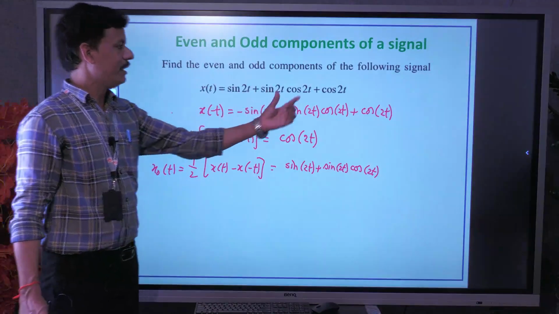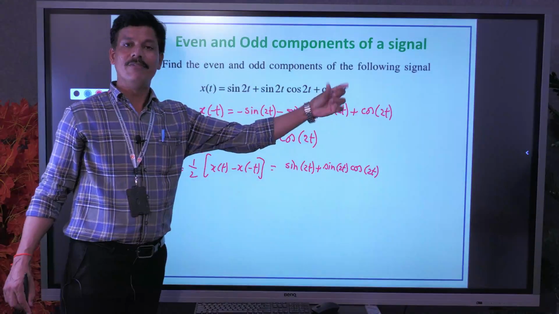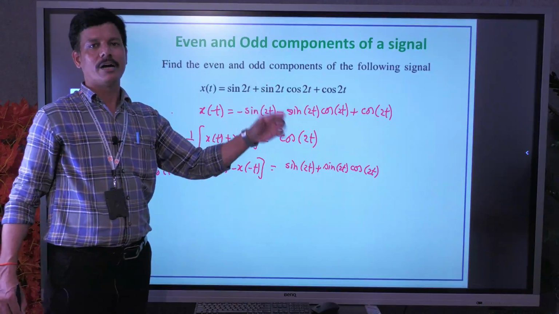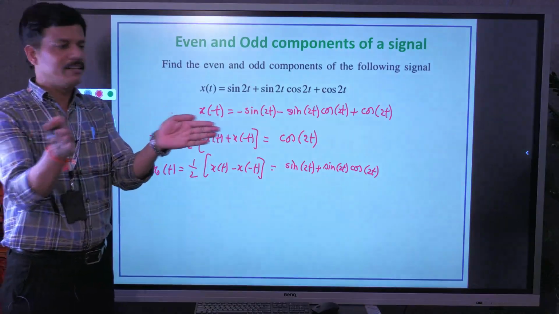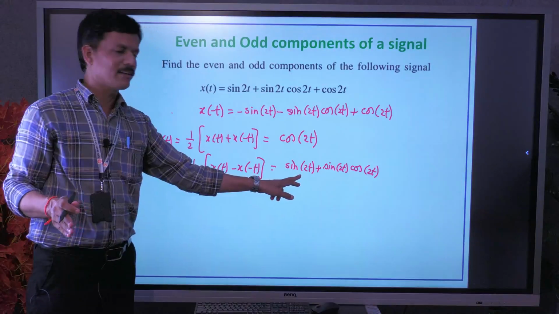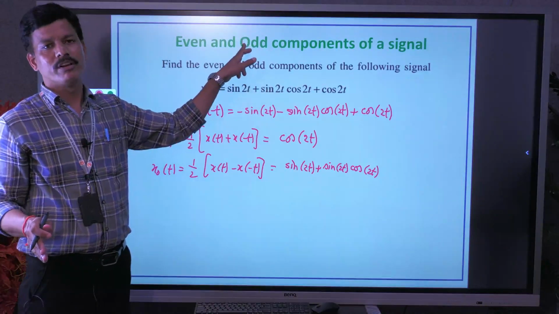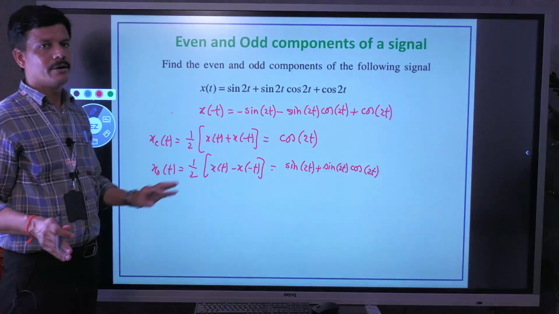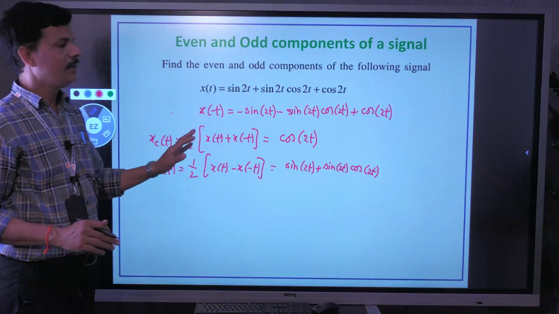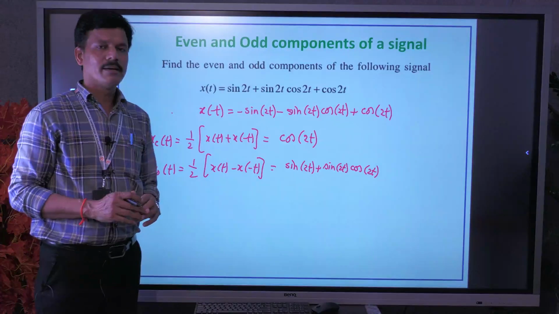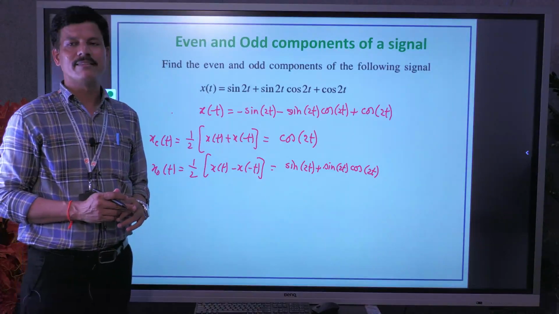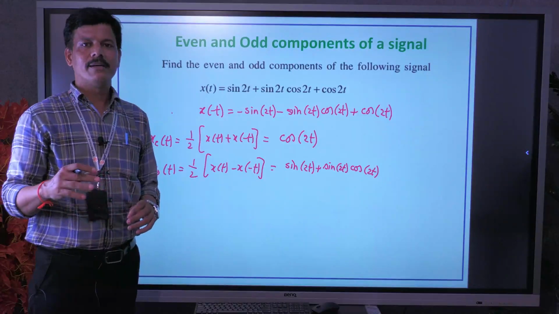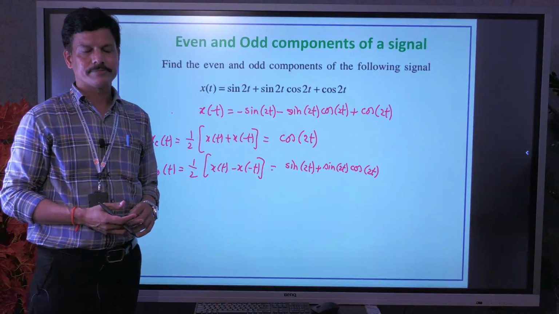So in the given signal, cos 2t is the even part, and sine 2t plus sine 2t into cos 2t is the odd part. Like this, if we add these two, xe of n plus xo of n will give the original signal x of n. Like this, we can find even and odd components of any given signal. With this, the classification of the signals is completed. In the next class, we will start operations on signals. Thank you.